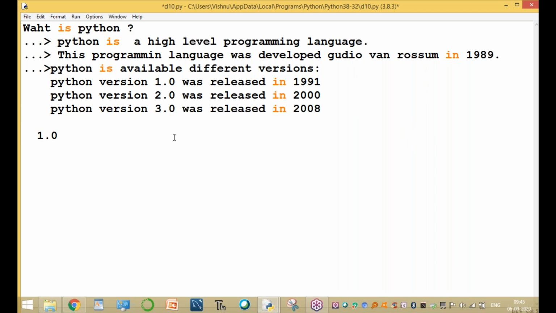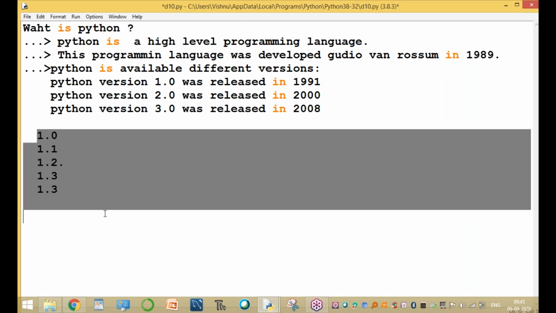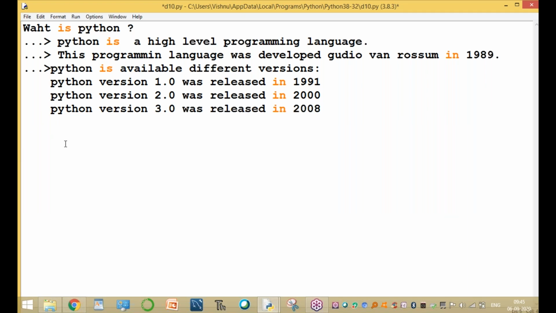For example, after 1.0 came 1.1, 1.2, 1.3, 1.4, and so on. Similarly 2.0, 2.1, 2.2, 2.3, 2.4, 2.5, up to 2.9, which was released in the market.